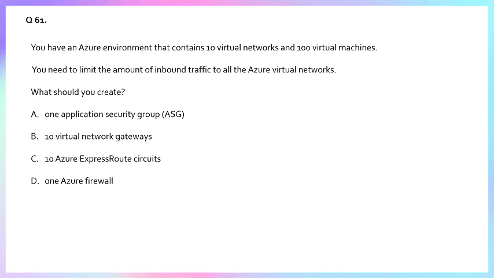You can use one Azure Firewall to control, inspect, and limit the inbound traffic across all of them. Means we have 10 virtual networks and 100 VMs, so it can limit the inbound traffic across all 10 virtual networks and 100 VMs. So option D is our correct answer.